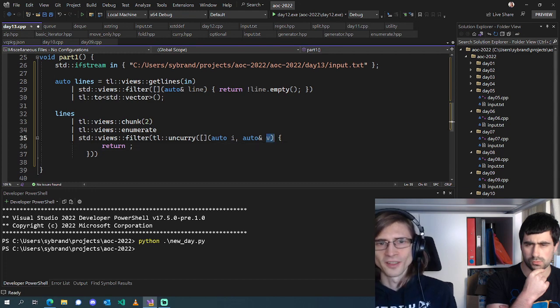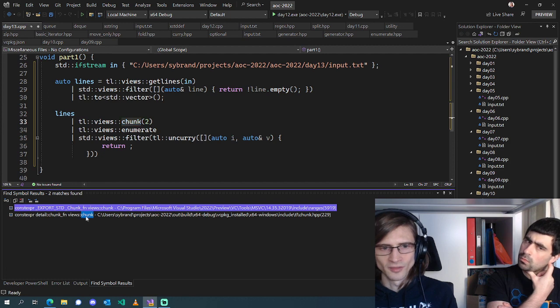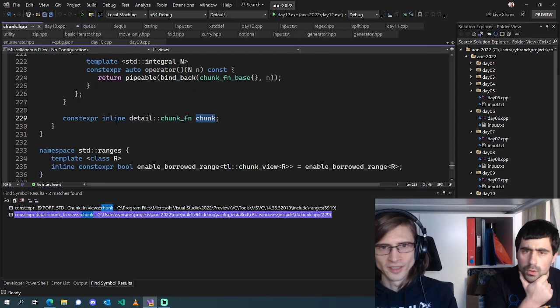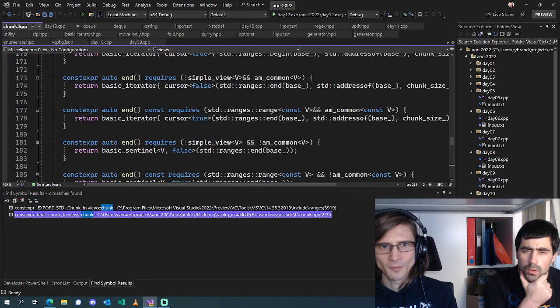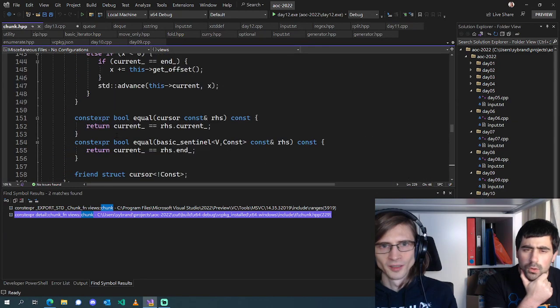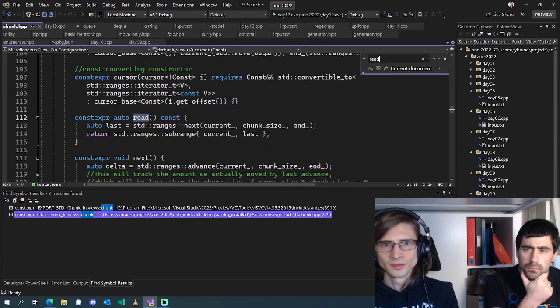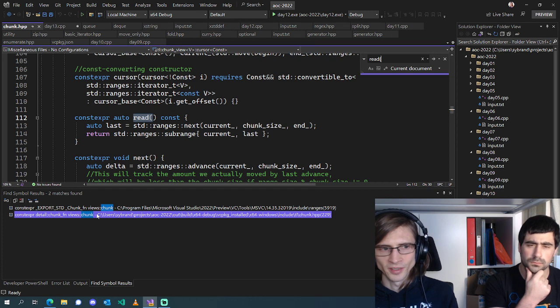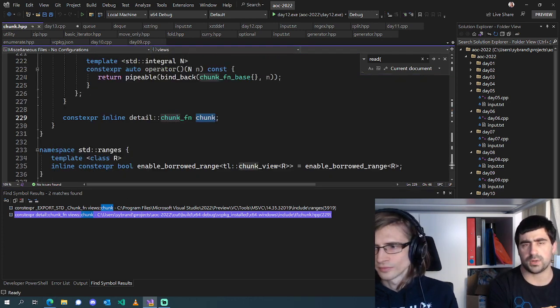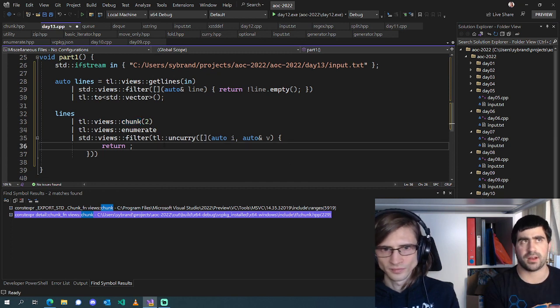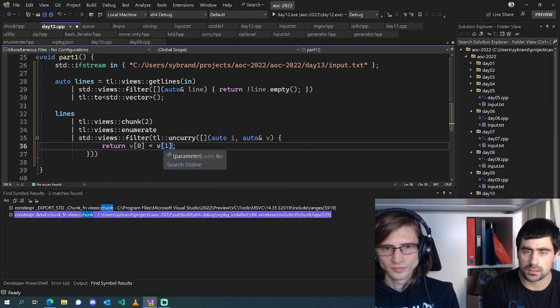At this stage, value is a chunk given by this, which returns a... oh, it does return a subrange. A subrange is indexable? Yeah. A subrange will be whatever the iterator it wraps over is. So yes, we can just do that.